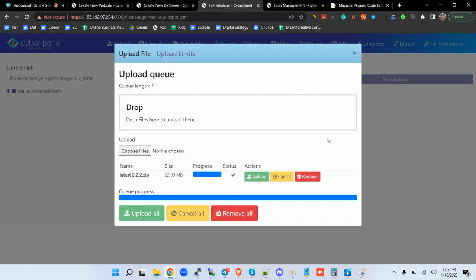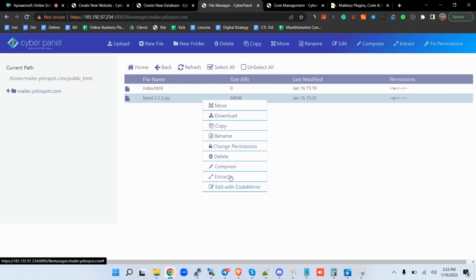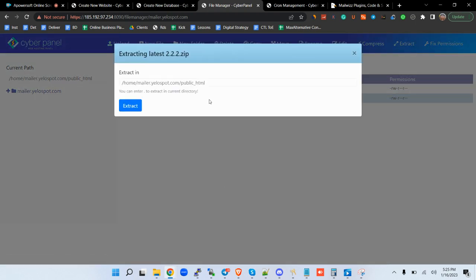So our Mailwizz has already been uploaded. There you go. Status, you need to see this tick. So I can comfortably close this one. And then I'm going to extract these files. So extract in public HTML. You hit on extract.